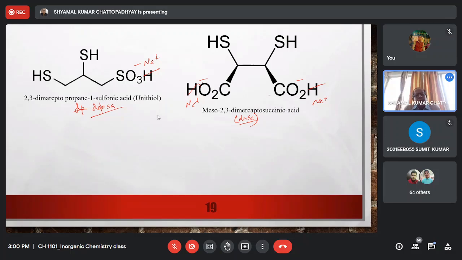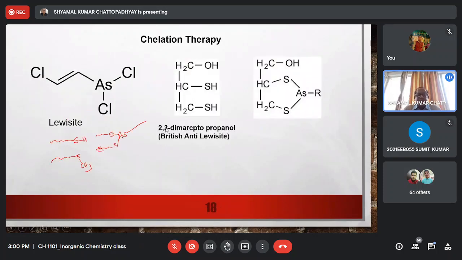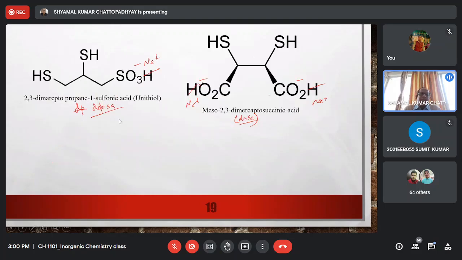so they cannot translocate to your brain, and so the neurotoxicity is almost very low or absent in the case of these two ligands. So for treatment of lead toxicity and mercury toxicity, whereas the previous ligand 2,3-dimercaptopropanol was almost useless because ultimately the brain neurotoxicity was developing, here these two ligands are very efficient not only for the treatment of arsenic poisoning, but they are also very effective for the treatment of lead poisoning and mercury poisoning.